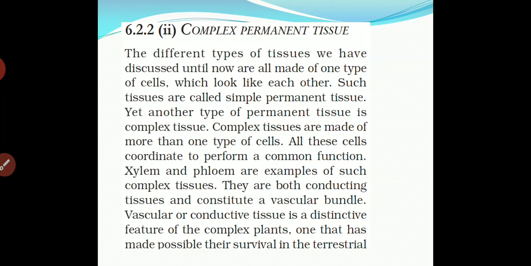Complex tissues are made of more than one type of cell. All of these coordinate to perform a common function. They get arranged and coordinate with each other to perform a common function. Xylem and phloem are examples of such complex tissue. Which two? Xylem and phloem are the examples of complex tissue. So in complex tissue we can write xylem and phloem.